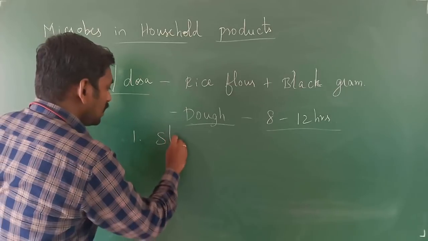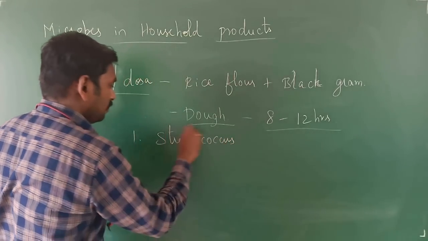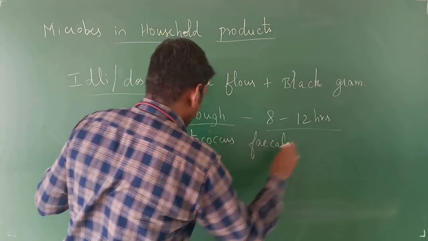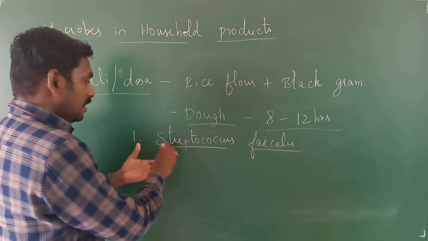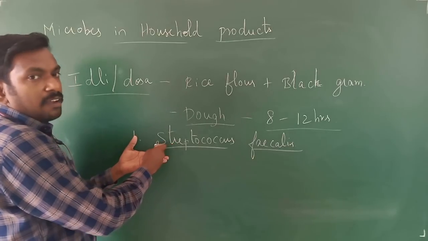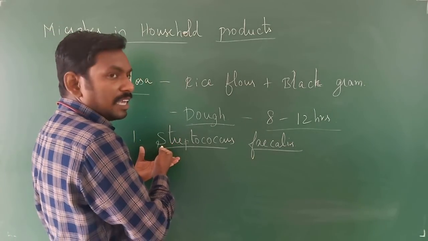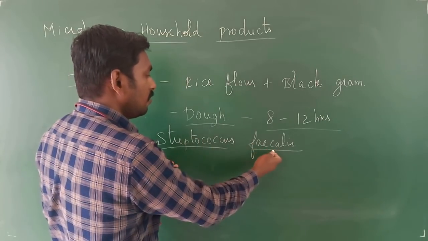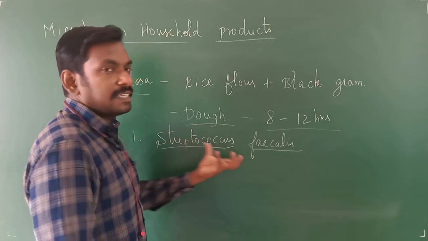One is the Streptococcus faecalis, right? So every time you should write the scientific names according to the binomial nomenclature. The genus name should start with a capital letter, and the species name should start with a small letter. While it is handwritten, you should underline it separately, and while it is typed, you should type it in italics, right?